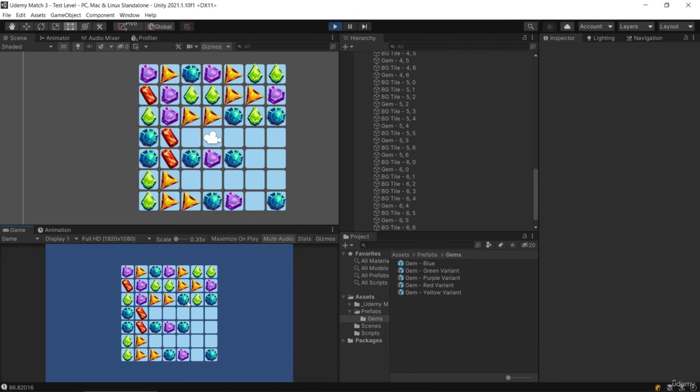But this is a situation that won't happen for the players, because what we're going to have happen is that when we destroy gems, we're going to make these gems drop down into position. And that'll be what we deal with next. But for now, we can now see that our gems are getting destroyed when we move them around the board. So now immediately feels like we're having an actual proper interaction in the game. So perfect. We now have destroying gems working.